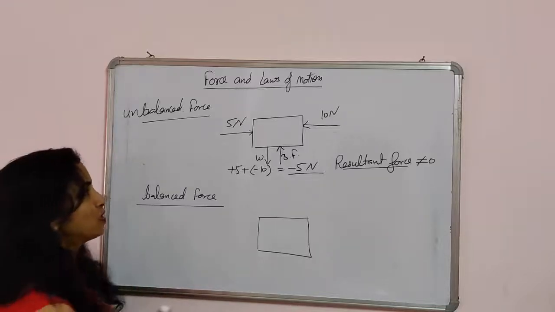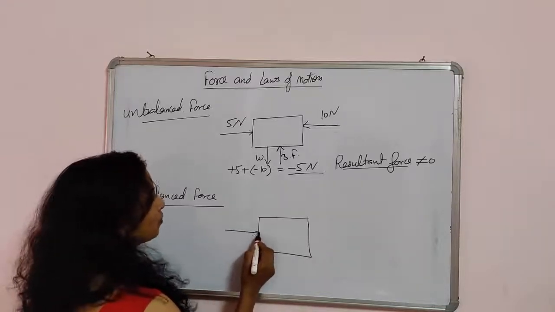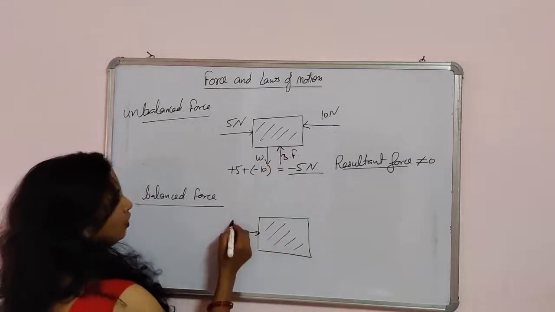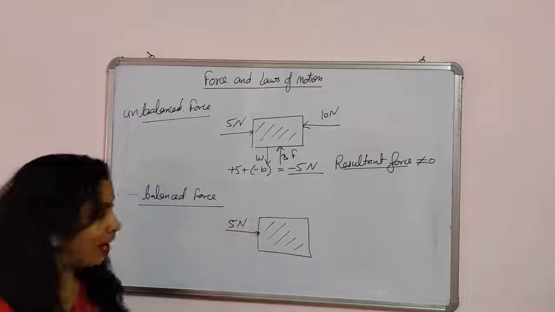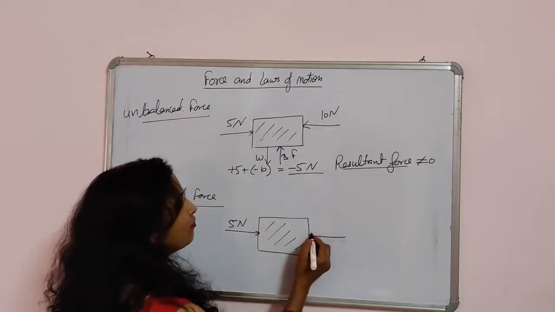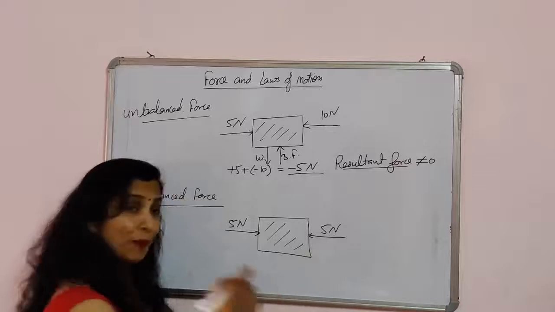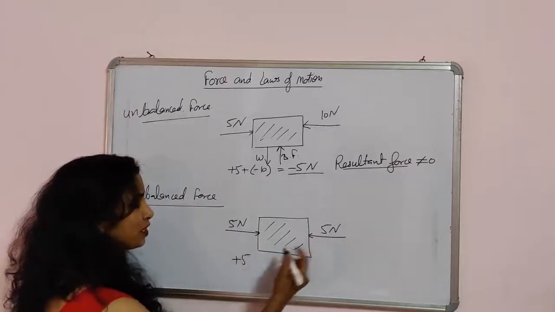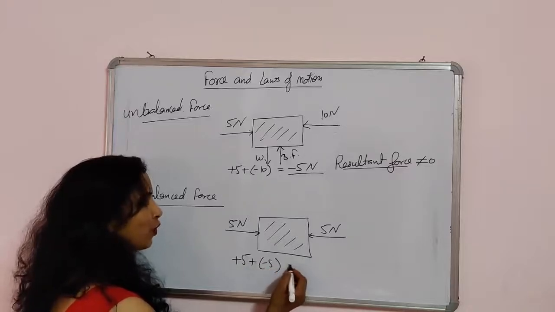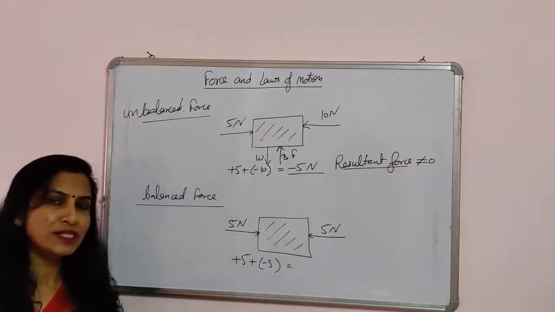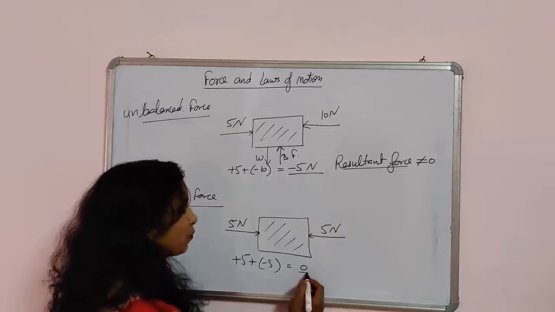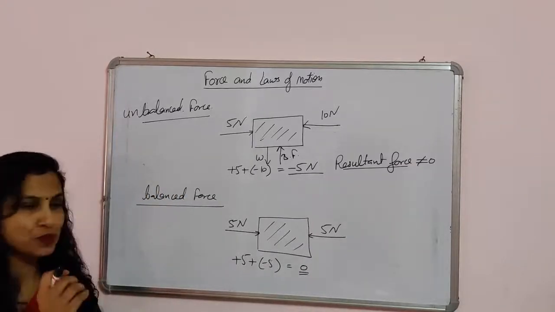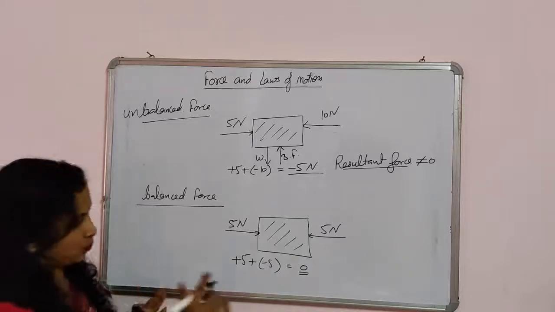Suppose one boy is applying force from this direction which is equal to 5 Newton. Another boy applies the same force but in the opposite direction. Opposite direction means if you represent this force by positive sign, then you have to represent this force by negative sign. So what is the sum of all the forces acting on it? It is equal to 0. So if the resultant force acting on a body is equal to 0, it is called the balanced force.